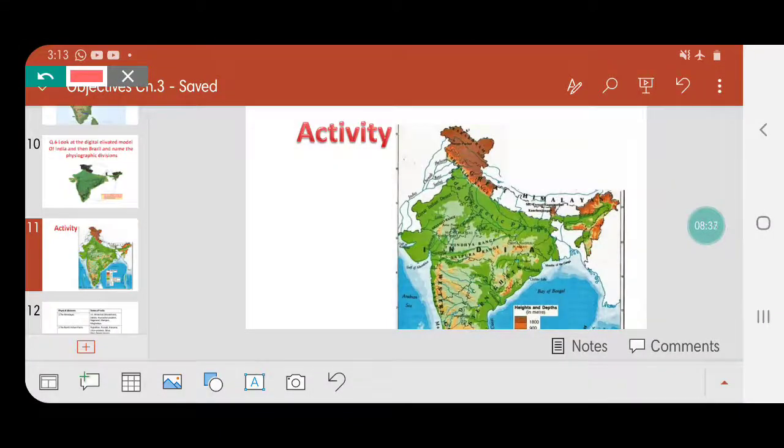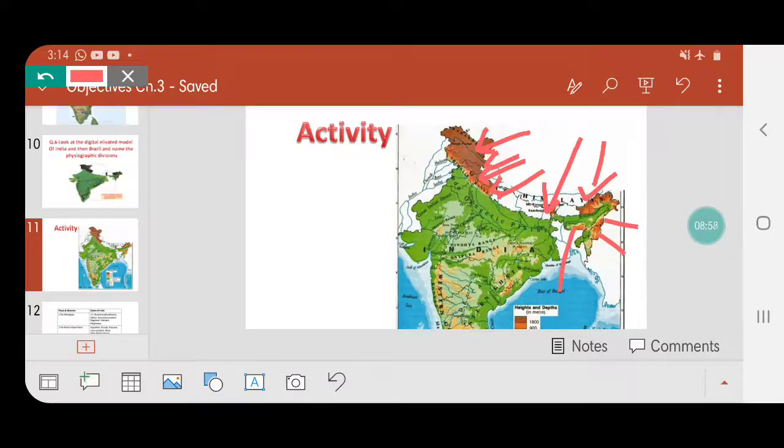The Himalayas lie in the states of Jammu and Kashmir, Uttarakhand, Himachal Pradesh, then you have Sikkim, Arunachal Pradesh, Nagaland, Manipur, and Meghalaya.